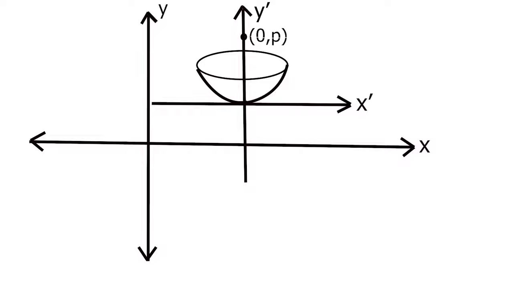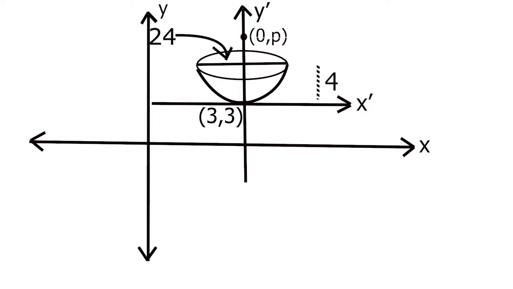The satellite dish shown has a diameter of 24 centimeters, so this length is 24 centimeters, and a depth of 4 centimeters. This length, the depth of the dish, is 4 centimeters. The parabola is positioned in the rectangular coordinate system with its vertex at (3, 3) with respect to the XY coordinate system, as shown in the figure. Then find the coordinates of the receiver with respect to the XY axis.